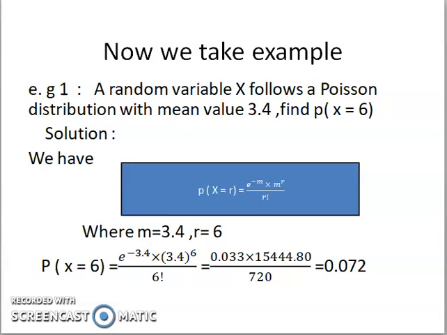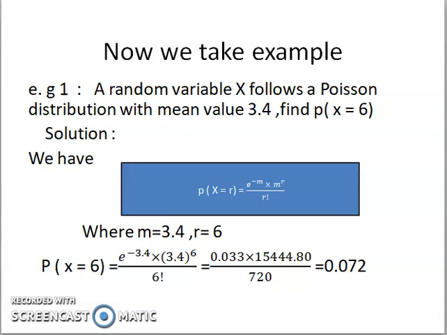In this example, m is equal to 3.4 and we have to find the probability for 6, so r is equal to 6. We put the two values in our formula. So it is e raised to minus 3.4 into 3.4 raised to 6 upon 6 factorial.